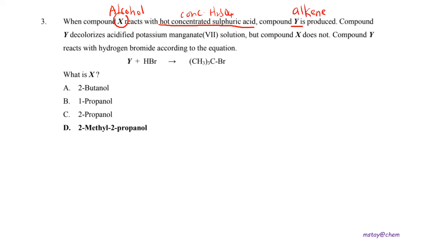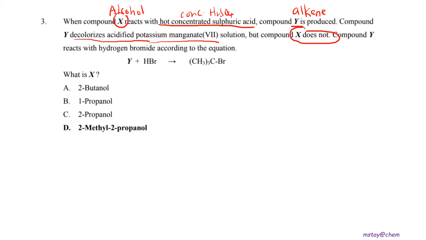And then compound Y decolorizes acidified potassium manganate 7. So from here we can confirm that the Y is alkene, because so far in the homologous series that we already studied, only alkene will react with the acidified potassium manganate 7, but the alcohol X does not.